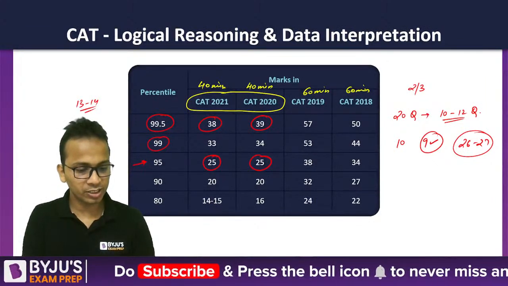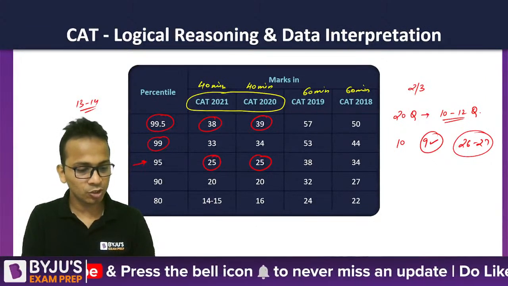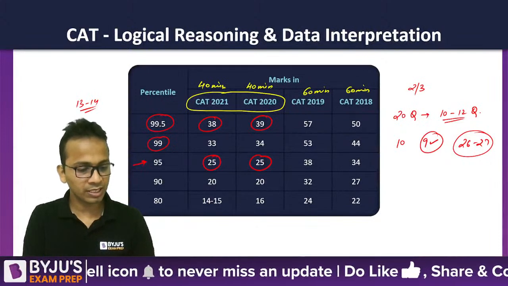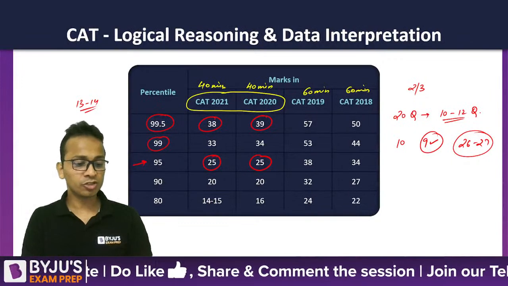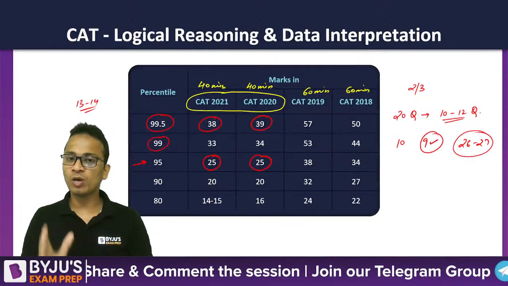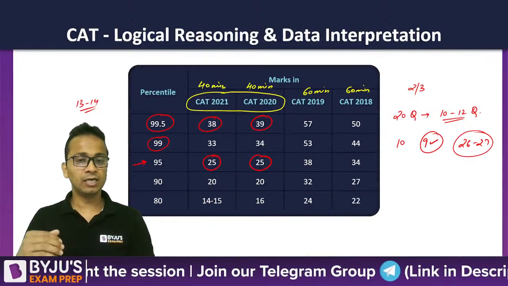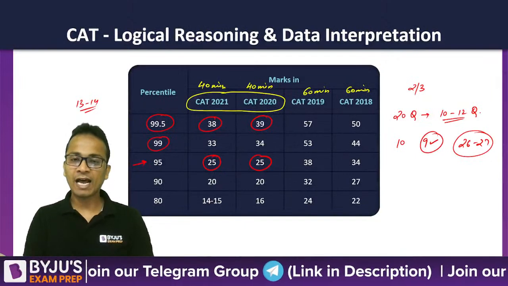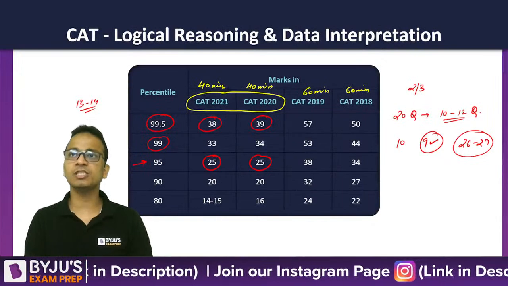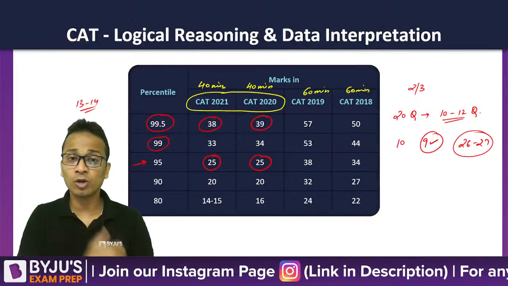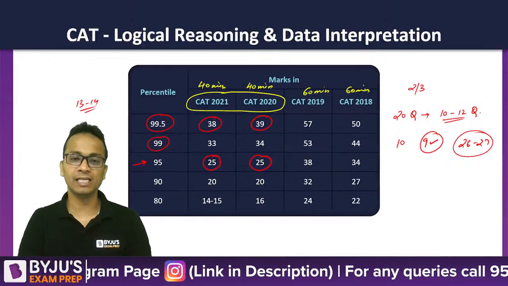Shiansh says, sir, I graduated in 2021 and I attempted UPSC twice but didn't clear prelims. Can I crack CAT in 3 months and do an MBA with gap years? So yes, Shiansh, first of all, you can do an MBA if you have a gap year. Secondly, you can crack CAT in 3 months, depending on your current level of proficiency and also the amount of time that you are going to spend on CAT in the next 3 months.